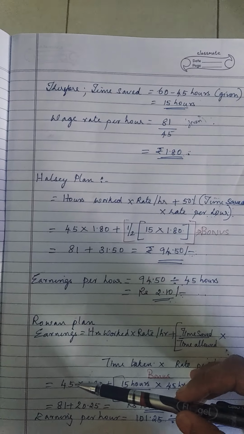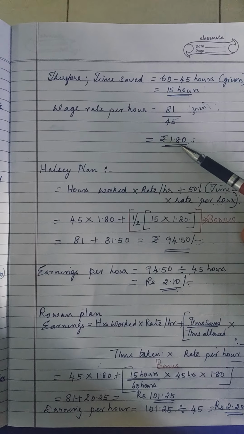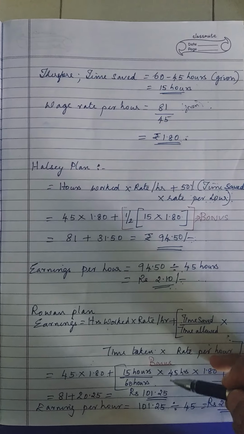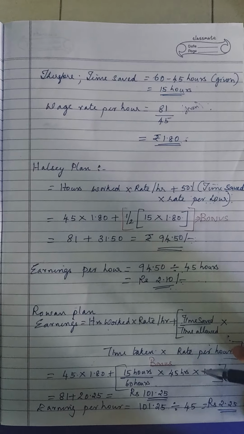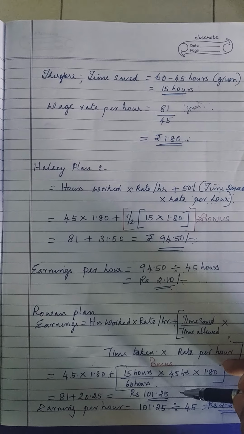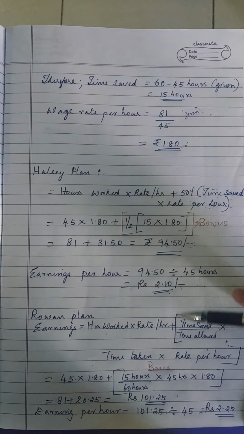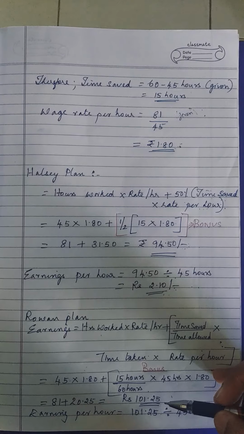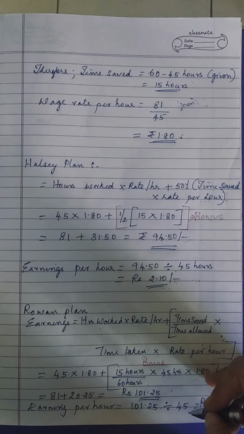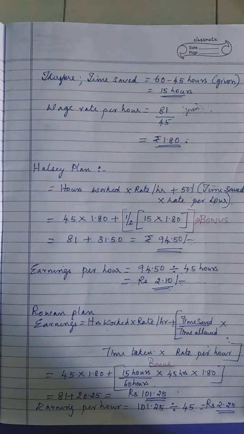Time taken is 45 hours, the rate is 1.80, plus the bonus: 15 hours divided by 60 hours into 45 hours into 1.80. The total earnings under the Rowan plan is 101.25. Similarly, earnings per hour is earnings divided by the 45 hours worked, which gives 2.25. Hope you understood. Thank you for watching.